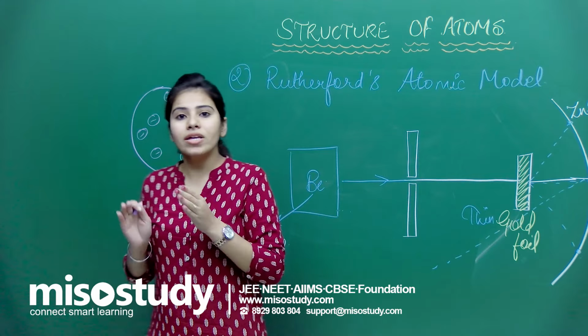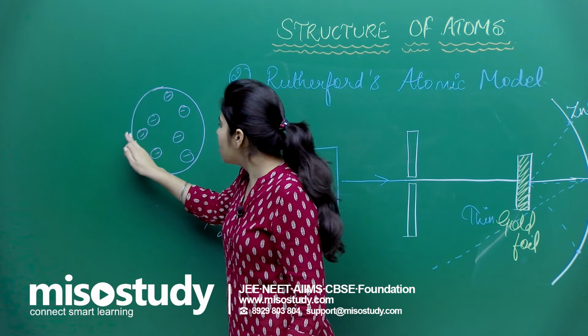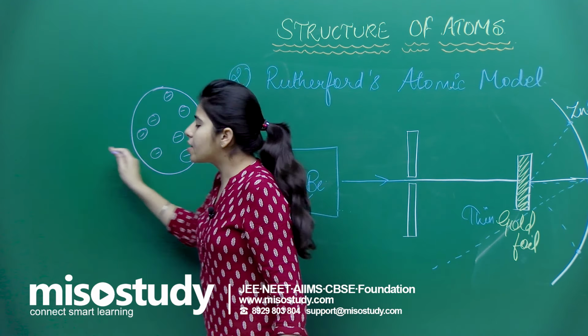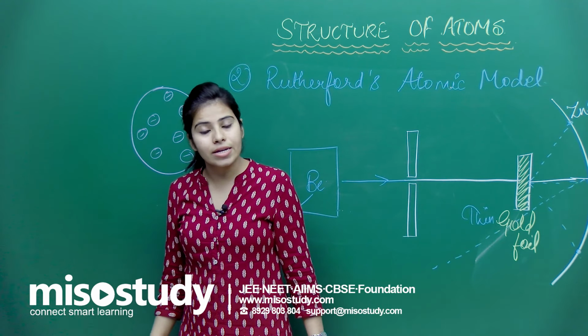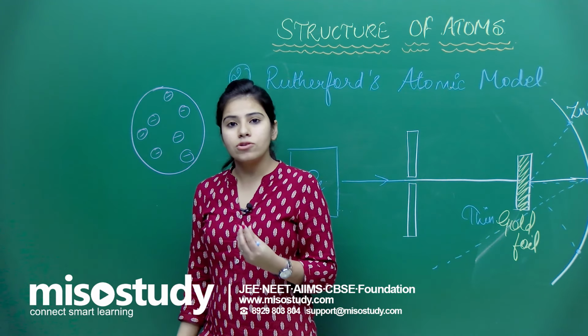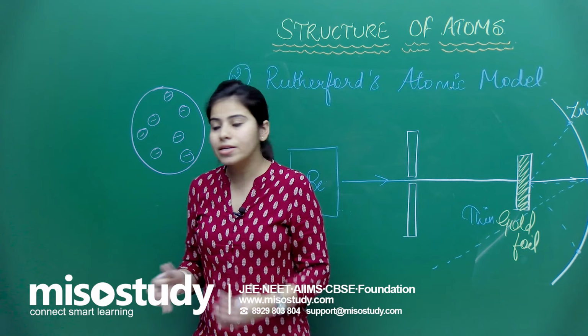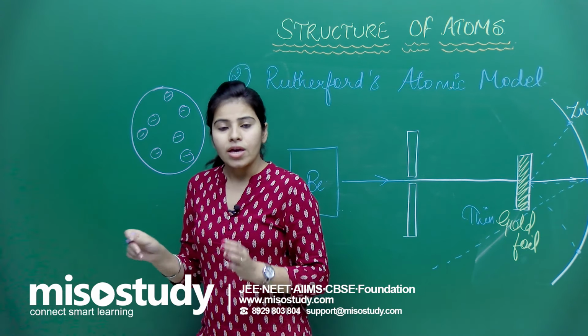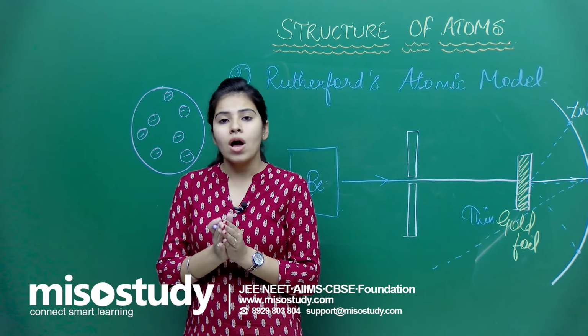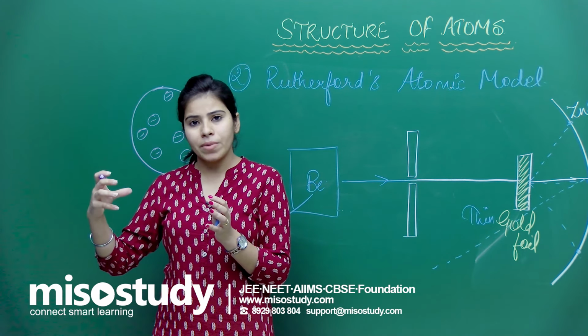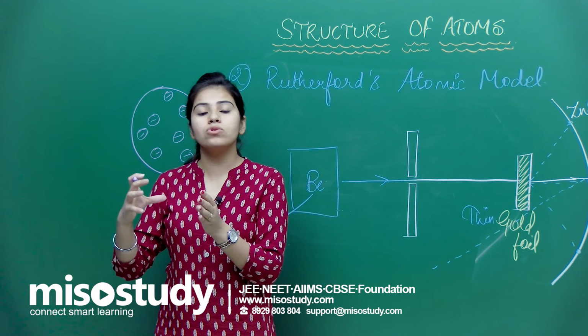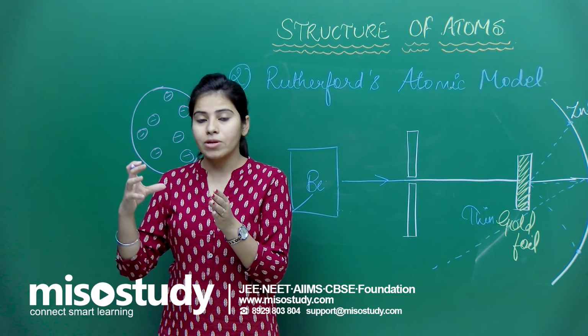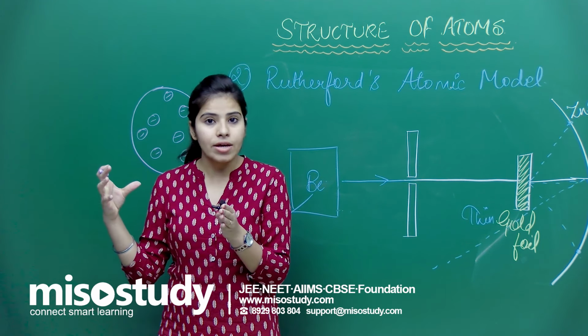Or how can it reflect the alpha particle at 180 degrees? Because the alpha particle, as you know, is a heavier, more charged particle than electrons. If you have electrons and an alpha ray comes, definitely it is not going to affect the alpha particle, because the alpha particle has higher mass.